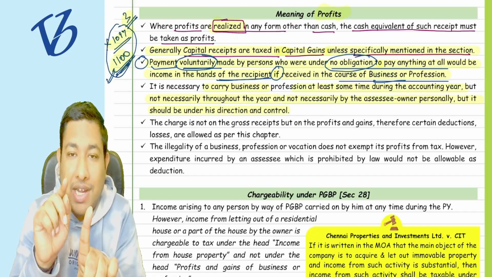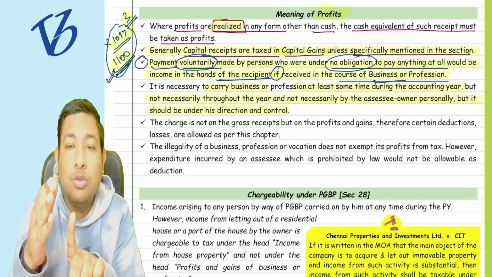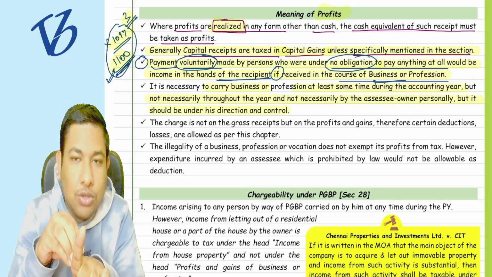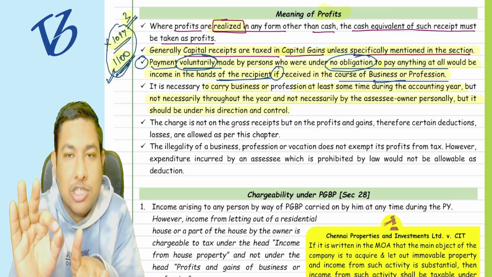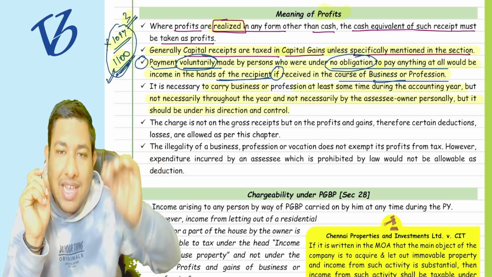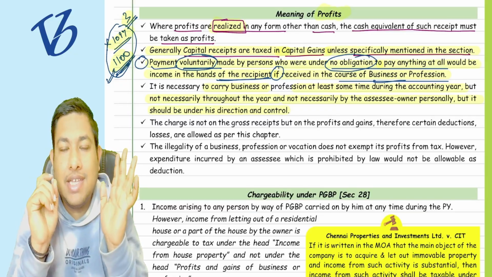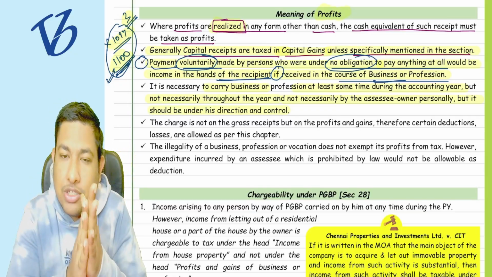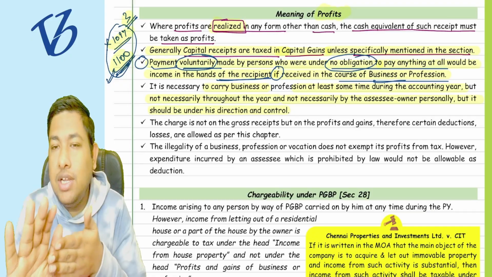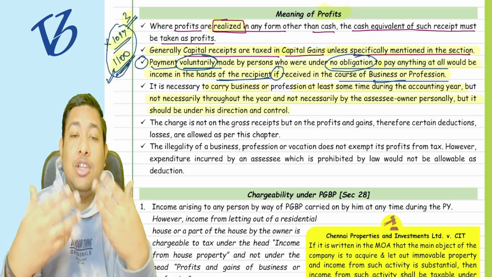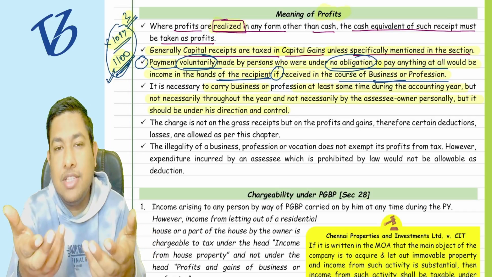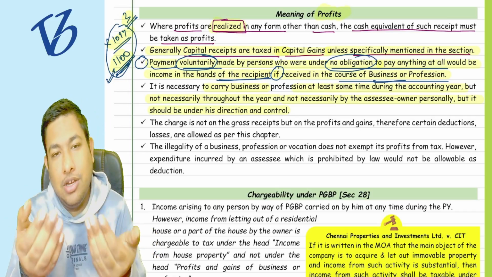It does not mandate you. This chapter does not mandate you to carry on the business for the full accounting year or the full previous year. If you are earning any penny from the business or profession, then it is going to be taxed under the head of business or profession, whether that business is in existence or not in existence at the time of assessment year. Understood? They also said that even if you are not owning that business, but it is running in your supervision, your direction, your control, then also it is going to be taxable in your hands.